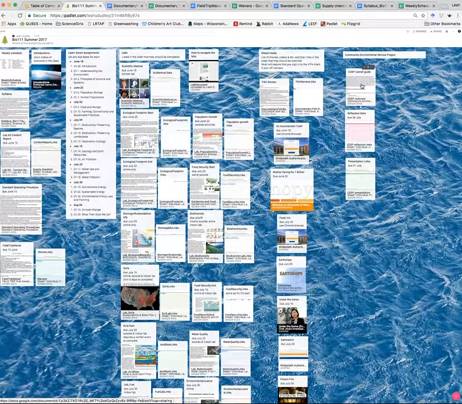In addition, each week I'll be sending you an email that outlines what I'm expecting for that week and the relevant links. So you can go from the emails that I send you or come to Padlet and just go by date. I don't mind if you work ahead, but I do suggest having read the book chapters that go along with those labs prior to actually conducting that particular lab.